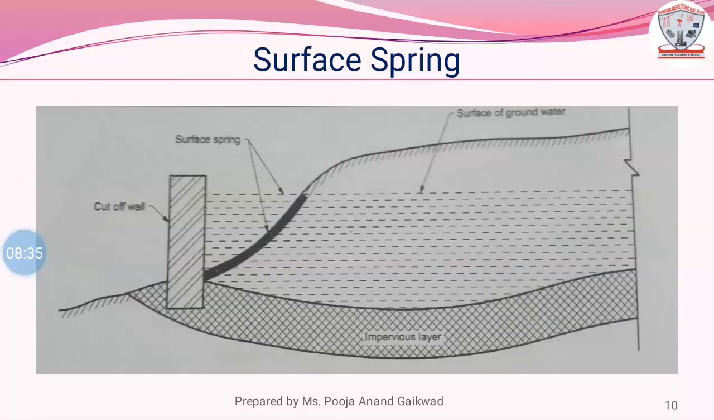Surface spring. When subsoil water is exposed to the ground surface by the obstruction of an impervious layer, then the spring developed is known as a surface spring. The quantity of water available from a surface spring is quite uncertain. Cut-off walls may be constructed to develop such springs. The figure indicates surface springs in 2D form.